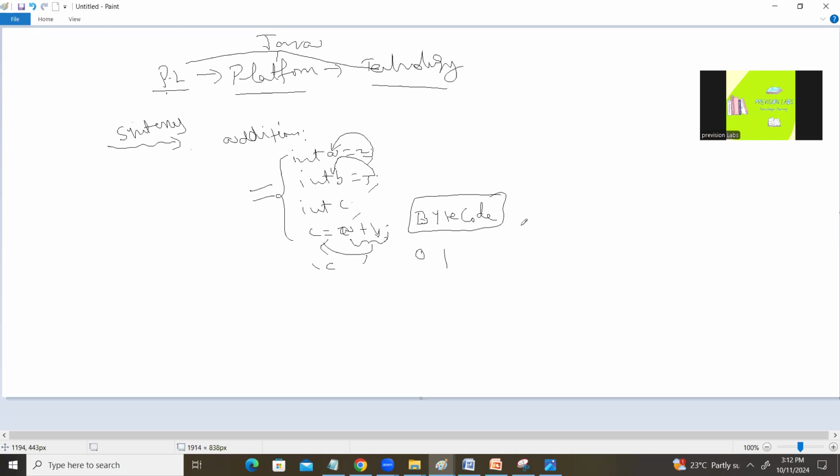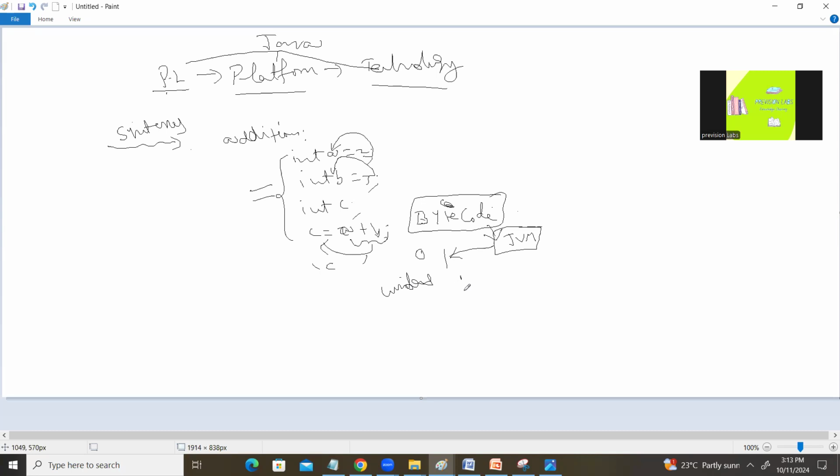JVM is the Java Virtual Machine, a program they have written. Once you compile, you get this bytecode, and the JVM reads that bytecode and converts it into the machine's native understandable form. I am running this complete program on a Windows machine currently, so the JVM will convert this bytecode into the form understandable by Windows.